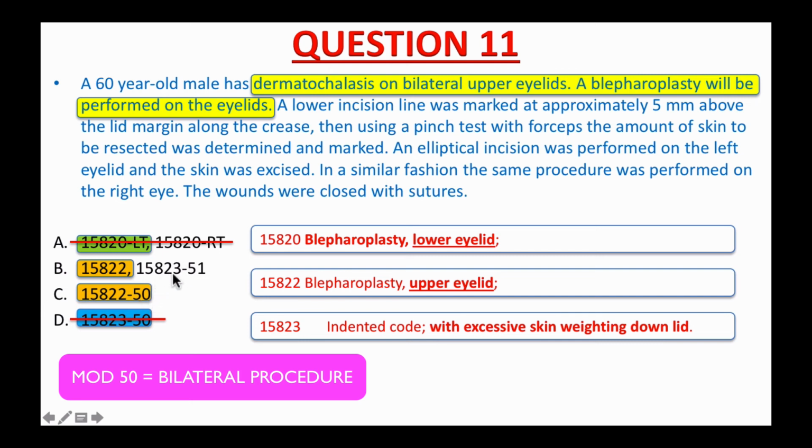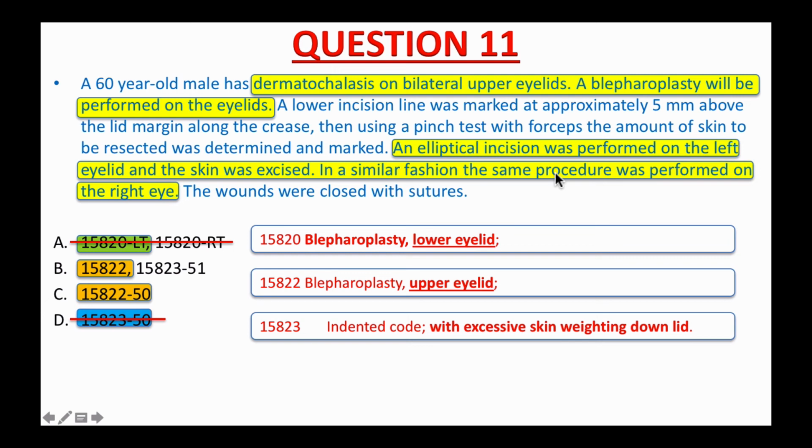And based on the question, blepharoplasty will be performed on the eyelids in plural form. It means more than one eyelid. Also, an elliptical incision was performed on the left eyelid and the skin was excised. In a similar fashion, the same procedure was performed on the right eye. That said, the correct answer to the question is 15822, blepharoplasty, upper eyelids, with modifier 50 for bilateral procedure.